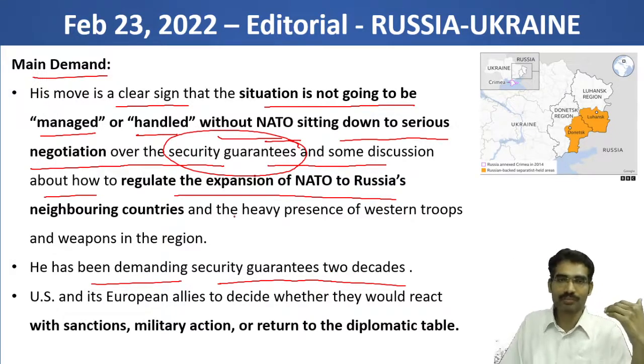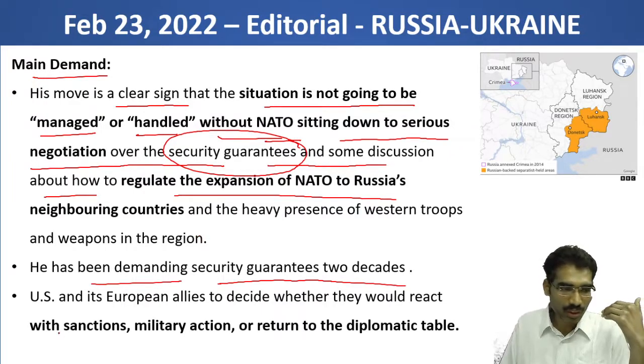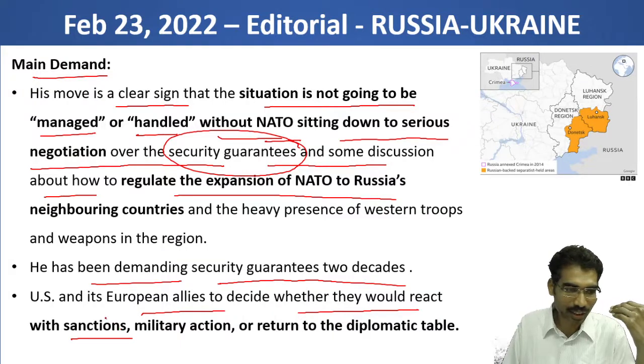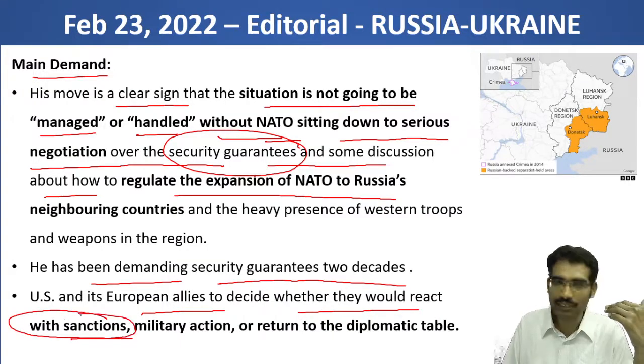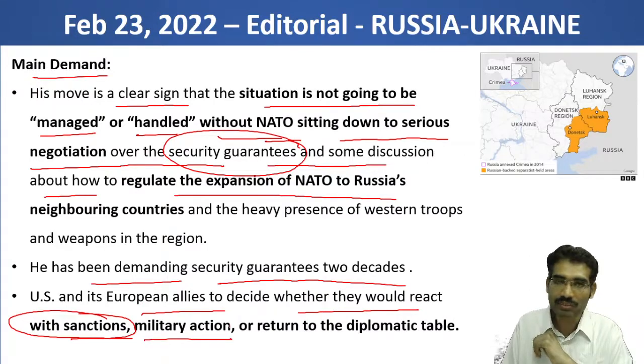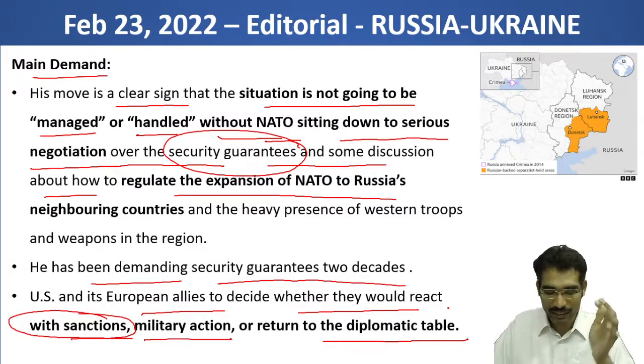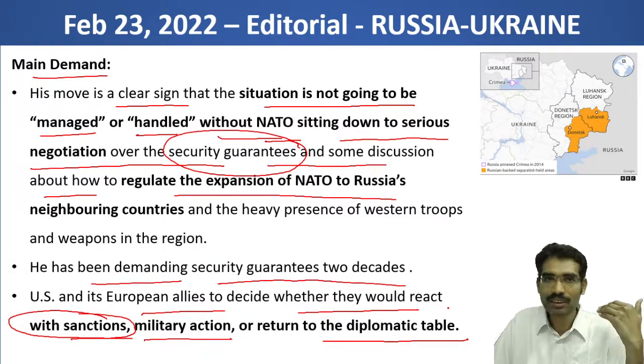So for the last 2 decades, Russia is continuously raising this issue. The US and its European allies have to decide whether they would react to the situation or the sanctions. Either they can react with sanctions, already they started imposing sanctions, or military action, or return to the diplomatic table. Now the Western allies of the US have these 3 types of options.